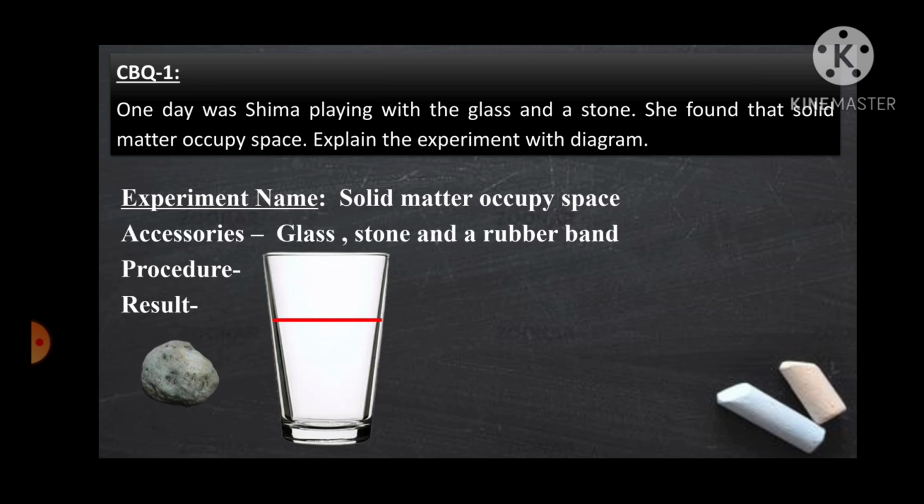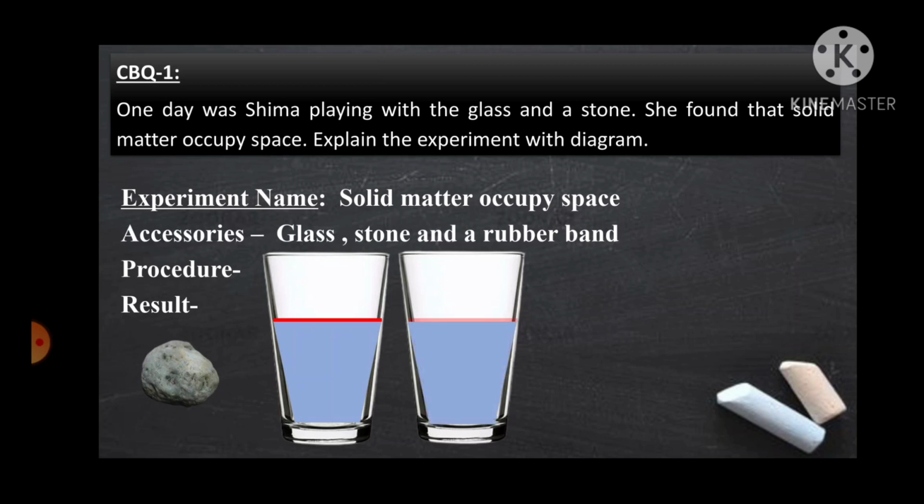So we are filling up the glass with water. Now the scenario is like that, the glass is filled up till the marked level of the glass. Okay, now when we are putting a stone, what happens? The water level goes up because the stone inside the glass is taking up some space. That's why the water level is going up. So when we remove the stone, what will happen? Again the water level will come to the previous stage, just like the first scenario.